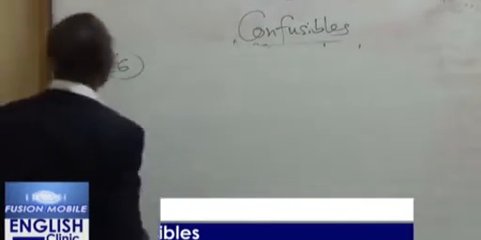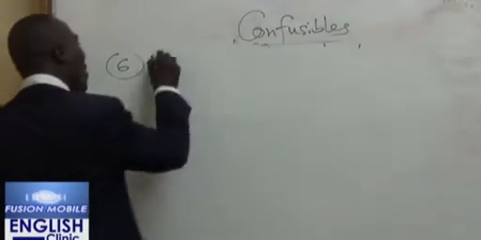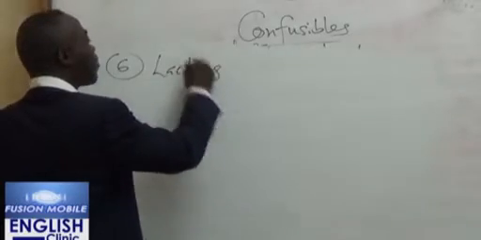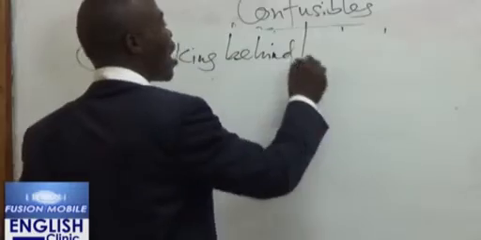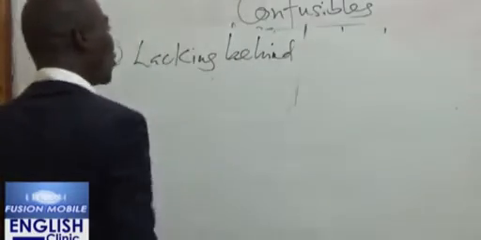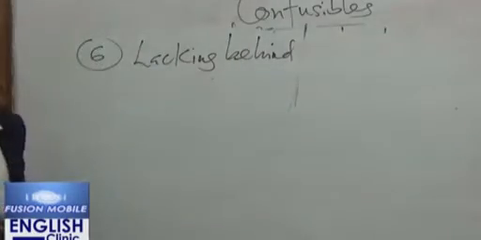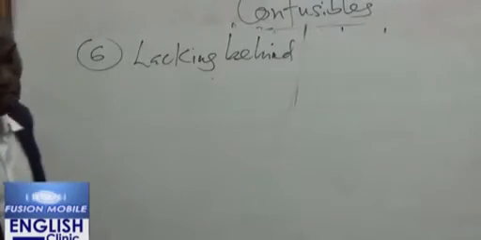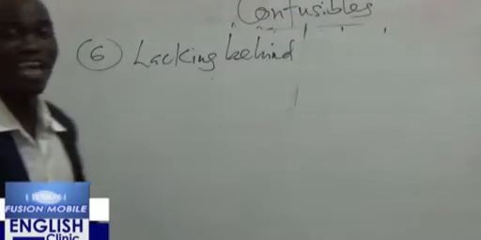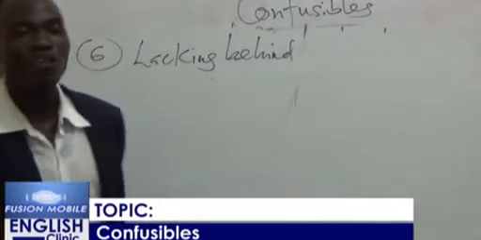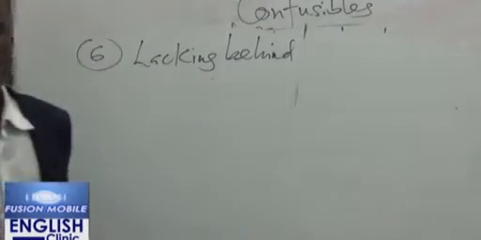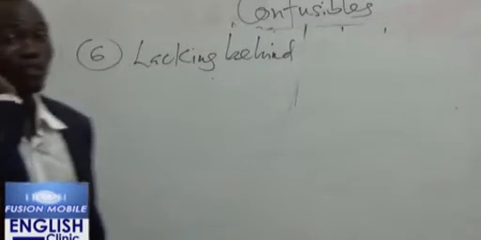Now that is, people normally say lacking behind. Lacking behind. And this is wrong. You don't say we are lacking behind. When you want to say that you are maybe running short of your schedules, or maybe you are running out of time, you understand?